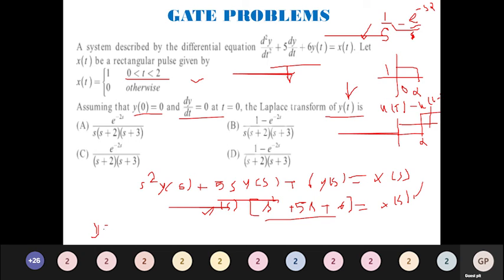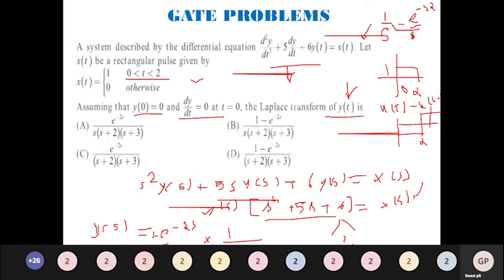My y of s is going to be, substituting in this equation, 1 minus e power minus 2s divided by s, into 1 divided by this function. Here it can all be factorized in terms of factors of 6. When added, I should end up with 5.